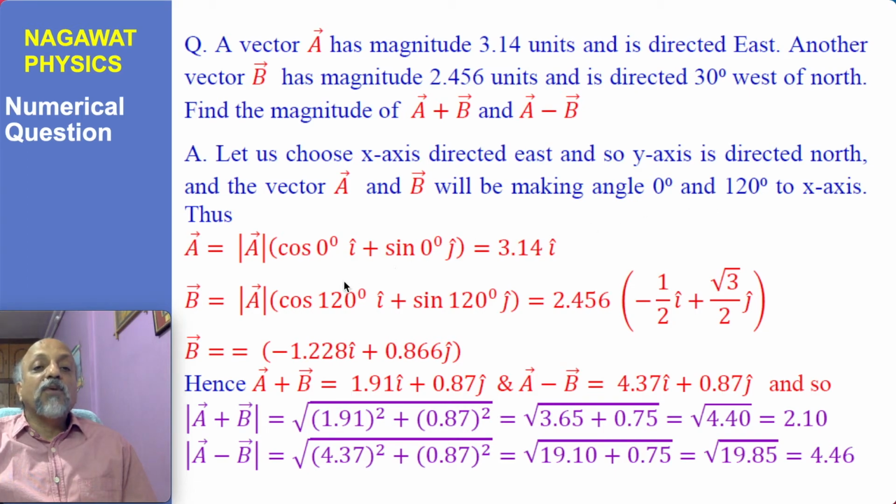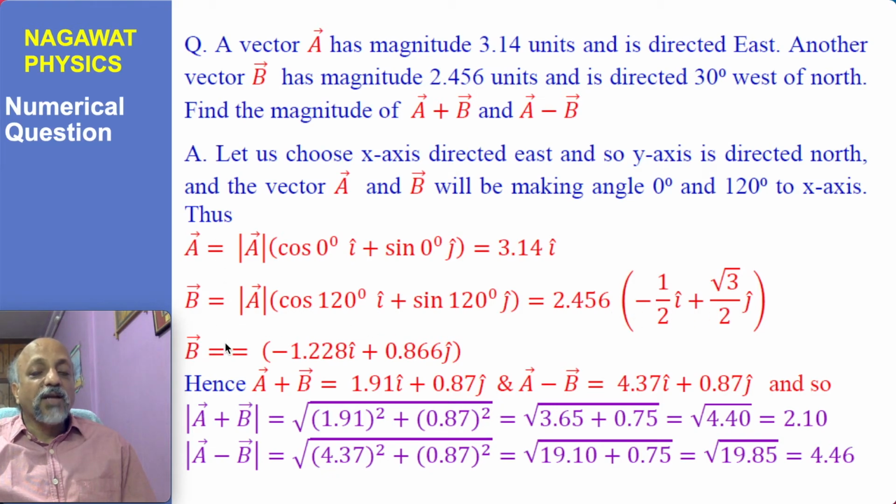By using that formula, the vector A can be written as magnitude of A times cosine theta i plus sine theta j. But for vector A, theta is 0, so you write magnitude of A, which is 3.14, times i, cos 0 is 1, so i, but sine 0 is 0, so there is no j term here. A similar rule can be used for B, and here by mistake again there are typos, so this is B. So magnitude of B times cos 120 degrees i plus sine 120 degrees j, and you substitute the values and you get the same.